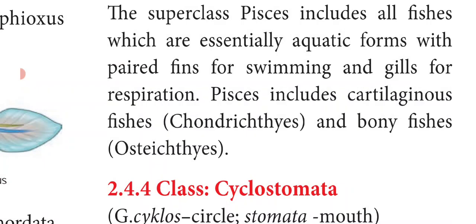So this is about the subphylum Vertebrata. So the phylum Chordata is divided into three subphyla. Subphylum Urochordata, subphylum Cephalochordata and subphylum Vertebrata. And another point I want to say, subphylum Urochordata and Cephalochordata are called Acraniata because they do not have a brain box which covers the brain. So they are called Acraniata, that is absence of cranium.